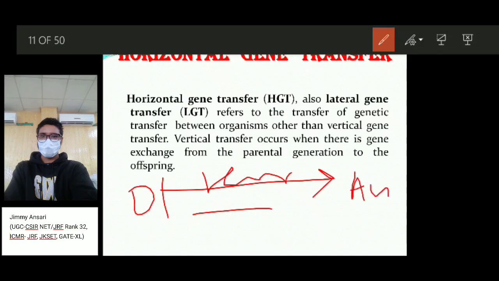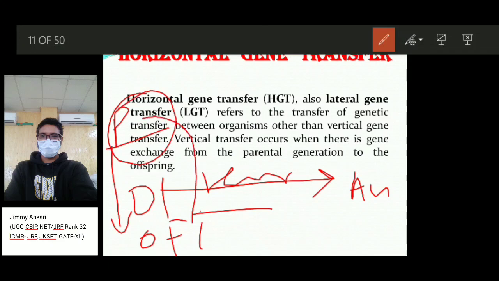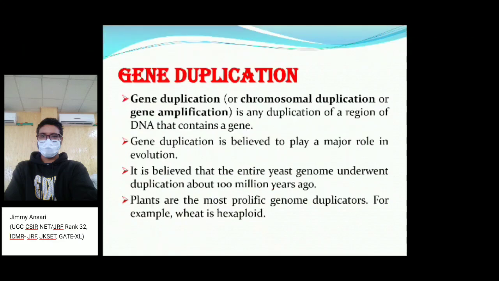Vertical gene transfer is from parents to offspring, from parents to the F1 generation. The genes from parents which are inherited by the F1 generation or offspring are called vertical gene transfer. If it happens from one organism to another organism, we call it horizontal gene transfer.